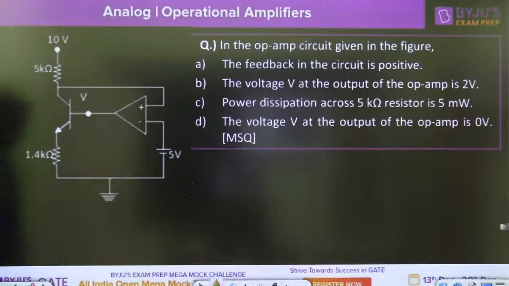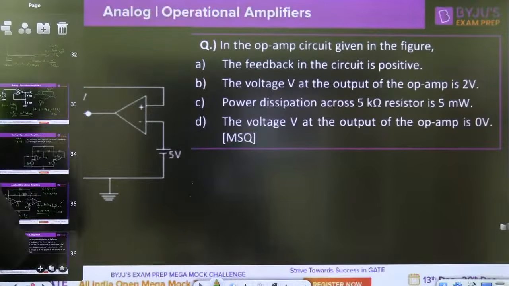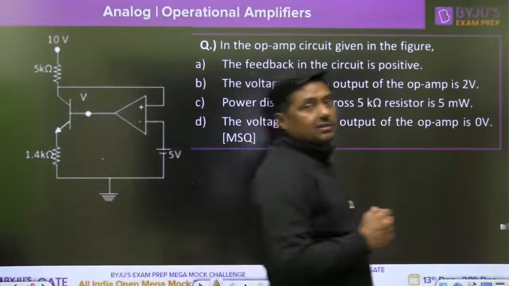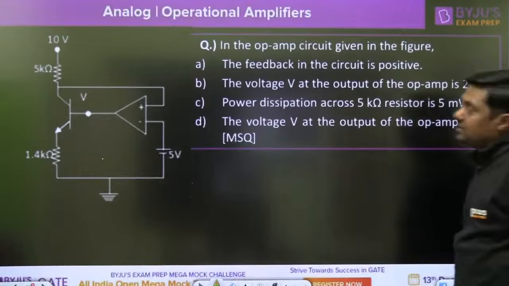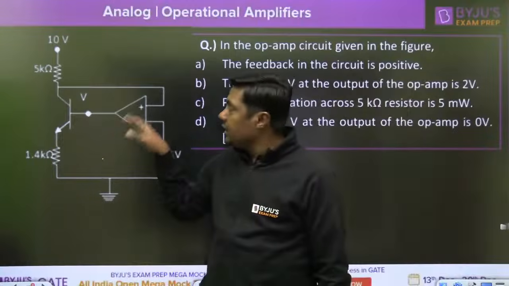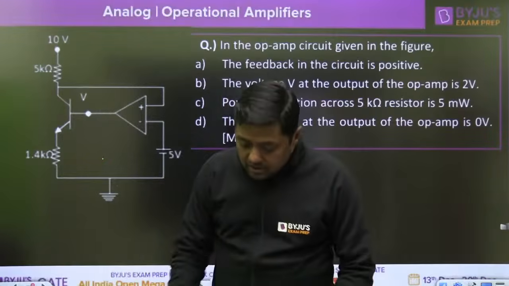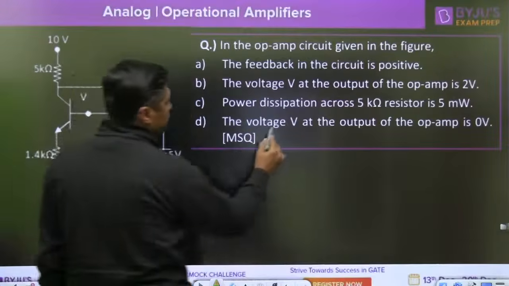Now next question. What was the topic? Initially I have said I will cover the role of operational amplifier in biasing. So for biasing and stabilization of BJT, we are using the operational amplifier. That is the role of the operational amplifier. It will stabilize this BJT. That is the question. Tell me, this is an MSQ, 2 marks question.